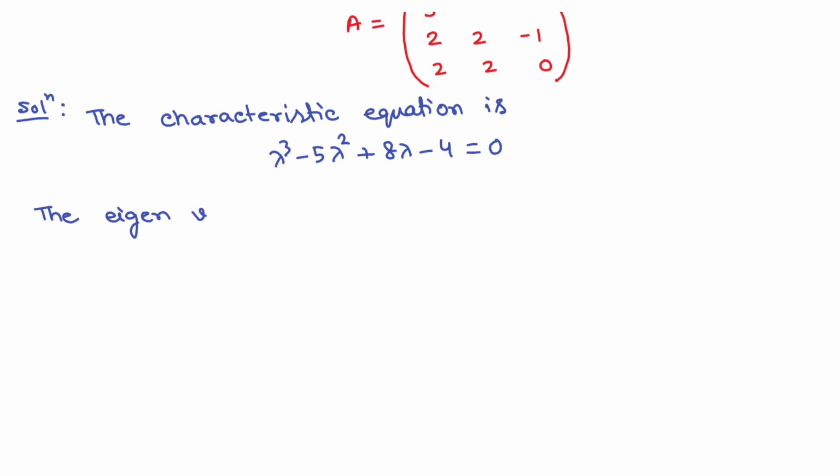The eigenvalues are 1, 2, 2. You have to solve this problem in a proper process. Just find the determinant of A minus lambda I, then solve the equation, and you will get the values 1, 2, 2. So these are the eigenvalues.